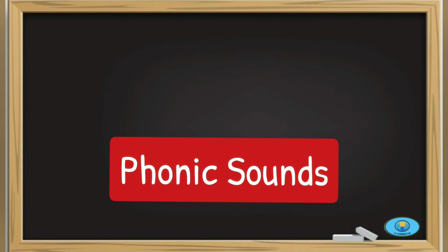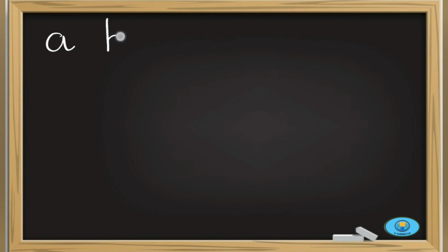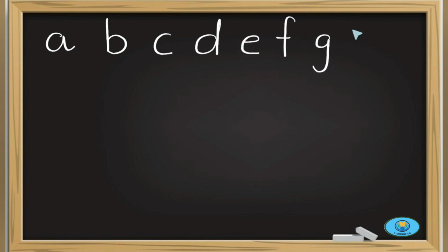Dear students, till now we have done 9 phonic sounds. What are these? First was a, then b, k, d, e, f, g, h, and today you have learned a new phonic sound, that is E. So out of these 9 phonic sounds, there are these 3 sounds, that is a, e and i.